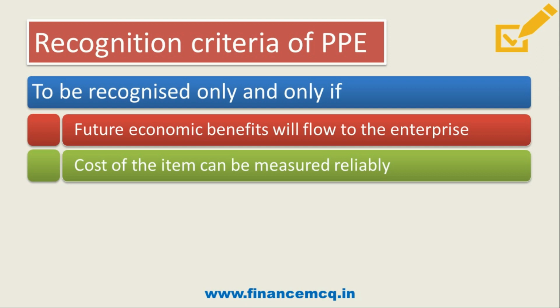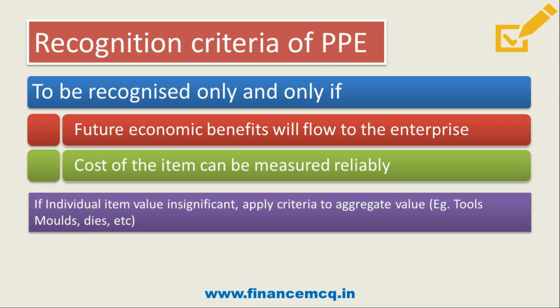Apart from this, also remember, if an individual item's value is insignificant, then apply this criteria to the aggregate value. Examples can be tools, molds, dyes, etc., which individually have a very small amount, but if you consider them in totality, the amount will be very high.